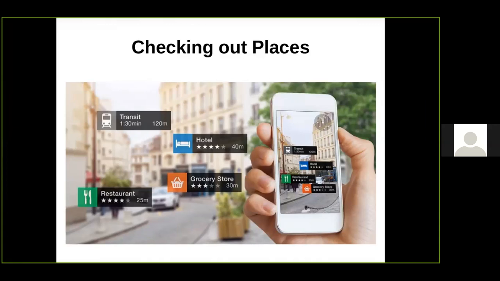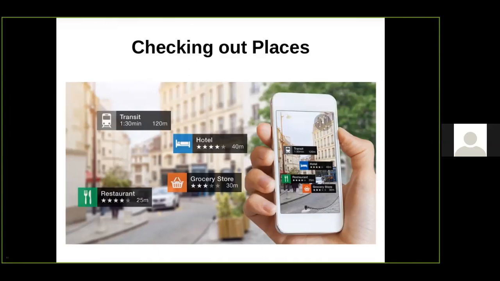It also tells about the information about how much distance is the railway station nearby. So if you show your camera over the building, it will give the information about the building.